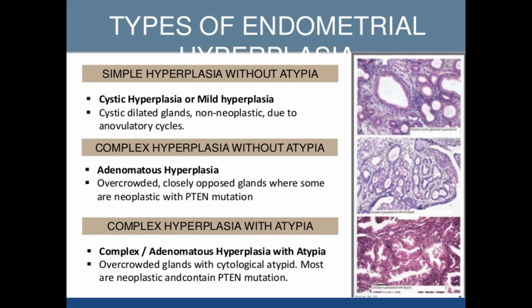So if you get the histopathology examination as simple hyperplasia without atypia, the risk of malignancy is less than 1%. So you can give progestogens and reassure the woman that she does not need a hysterectomy, and the chance of malignancy is only less than 1%. Whereas if you get an HPE report as complex hyperplasia with atypia, the risk of malignancy is 23%, and you have to advise hysterectomy, because if you don't do hysterectomy, 1 in 4 women will develop endometrial carcinoma.